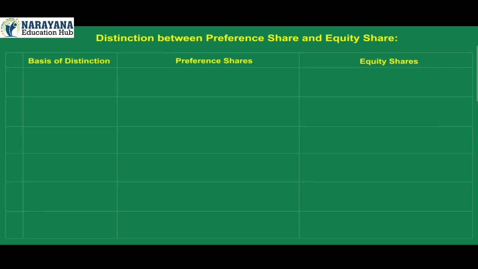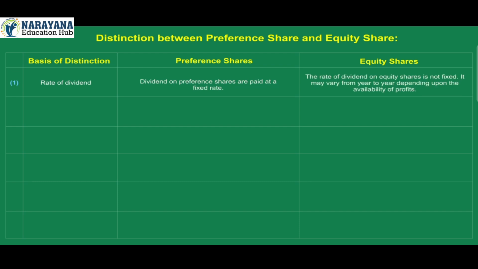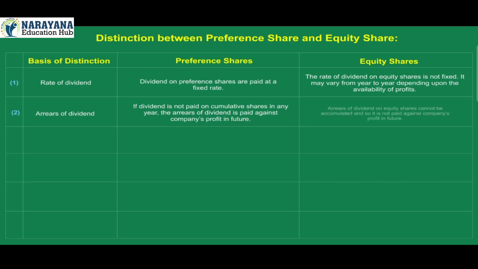Basis of distinction. Preference shares, equity shares. 1. Rate of dividend. Dividend on preference shares is paid at a fixed rate. The rate of dividend on equity shares is not fixed. It may vary from year to year depending upon the availability of profits. 2. Arrears of dividend. If dividend is not paid on cumulative shares in any year, the arrears of dividend is paid against company's profit in future. Arrears of dividend on equity shares cannot be accumulated and so it is not paid against company's profit in future.